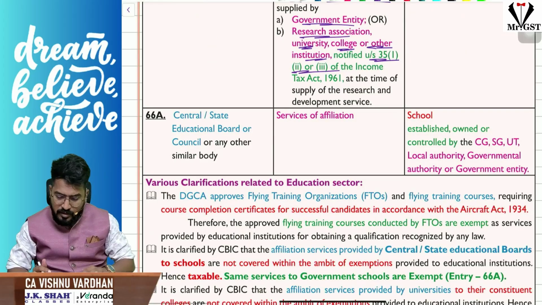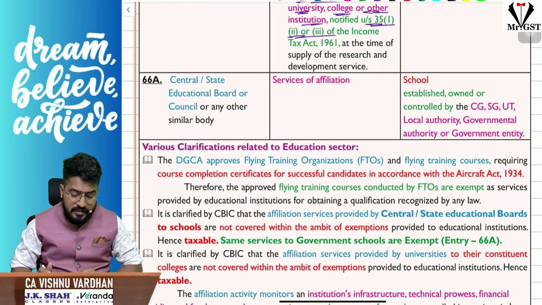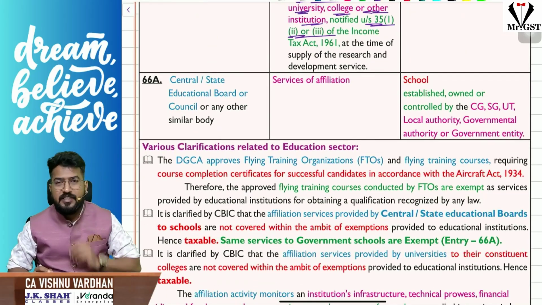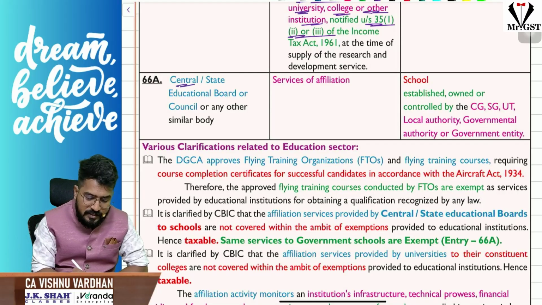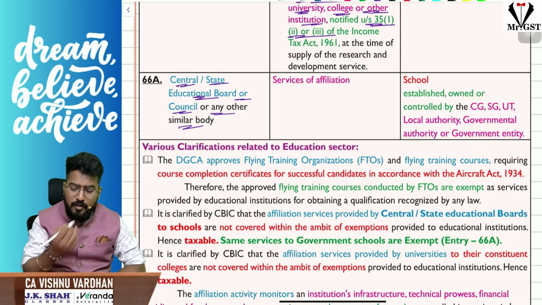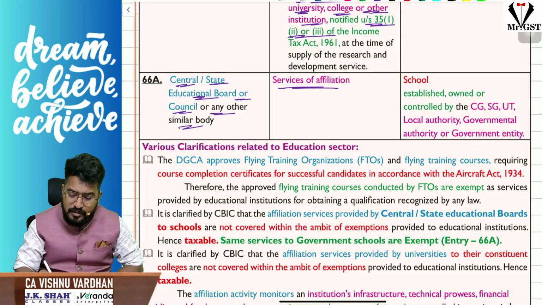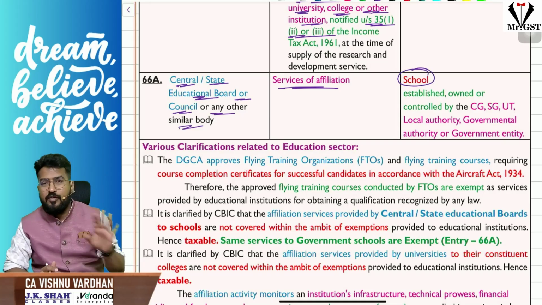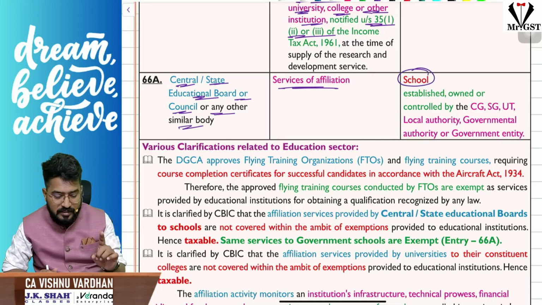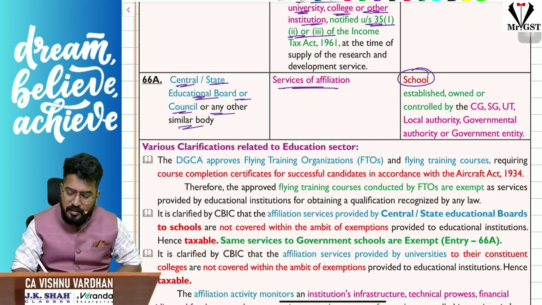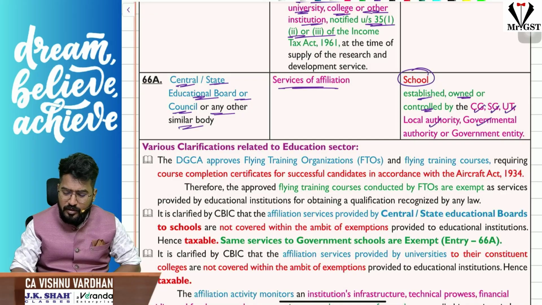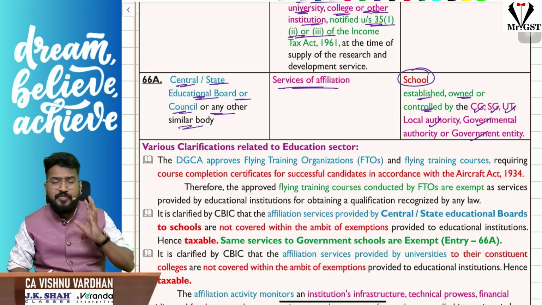Next, entry 66A, a new one. If you see in educational services, they have added central and state educational boards or councils or any other similar bodies providing services by way of affiliation. Understand, this is only for schools, not for colleges. So services of providing any affiliation for schools which are established or owned or controlled by central government, state government, union territory, local authority or governmental authority or government entity, not even for private people.